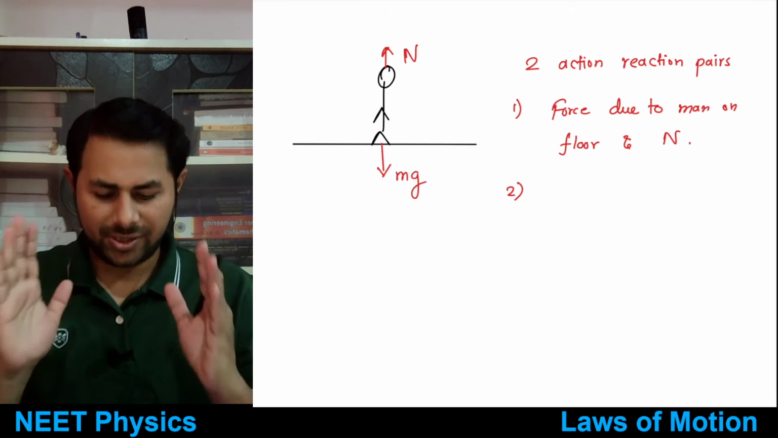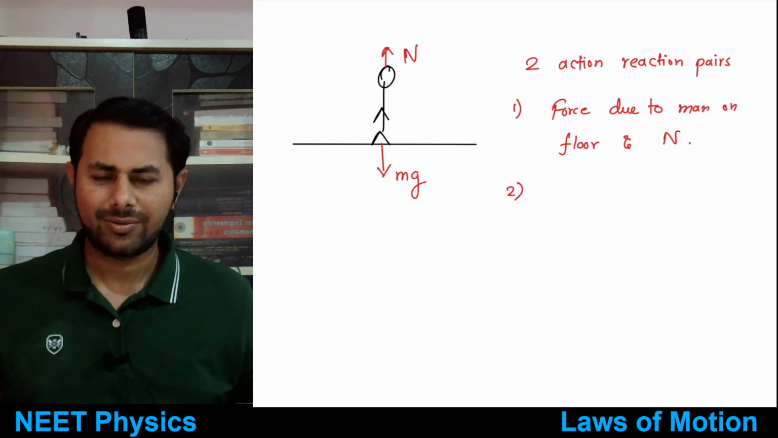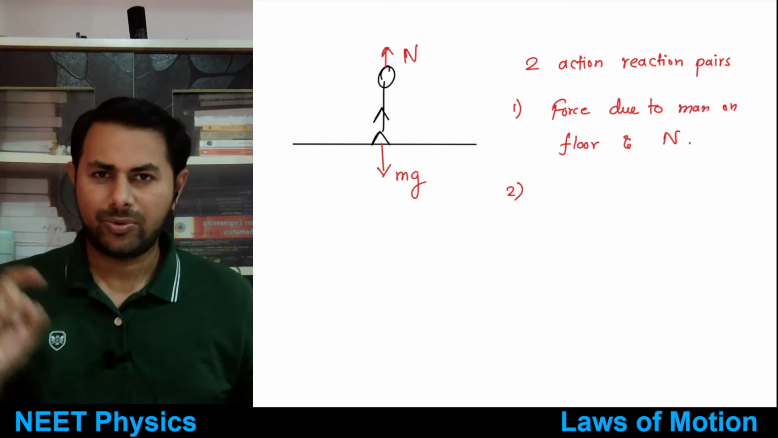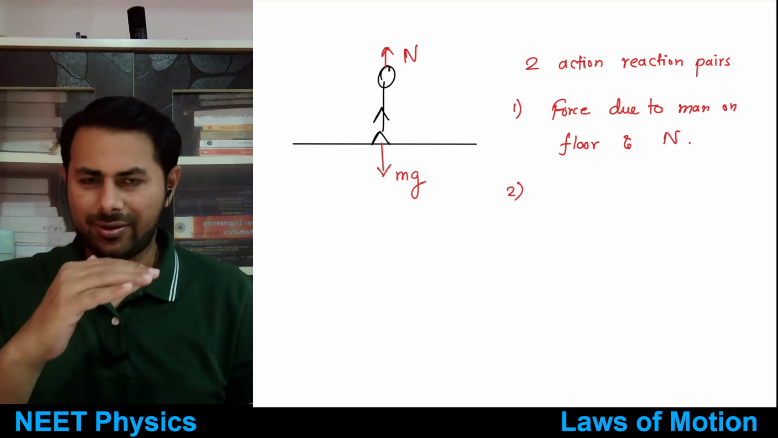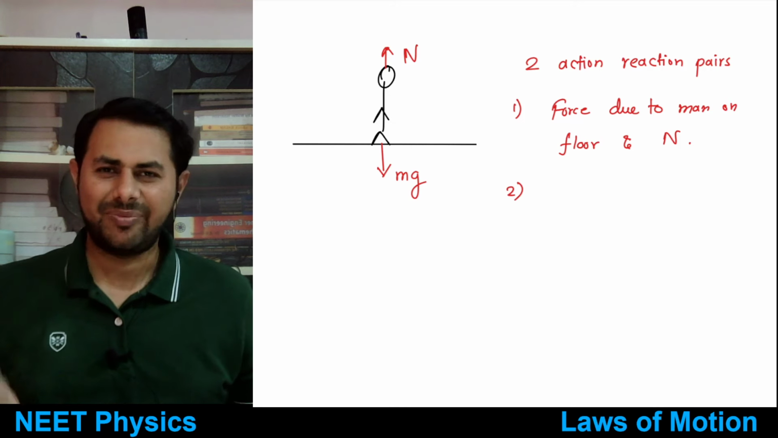No, the man is just standing over there. There is no friction. He's not trying to walk. Okay, let me tell you. The second one is force exerted by gravity, or you can say earth, on the man, and force exerted by man on earth. They will be equal and opposite.